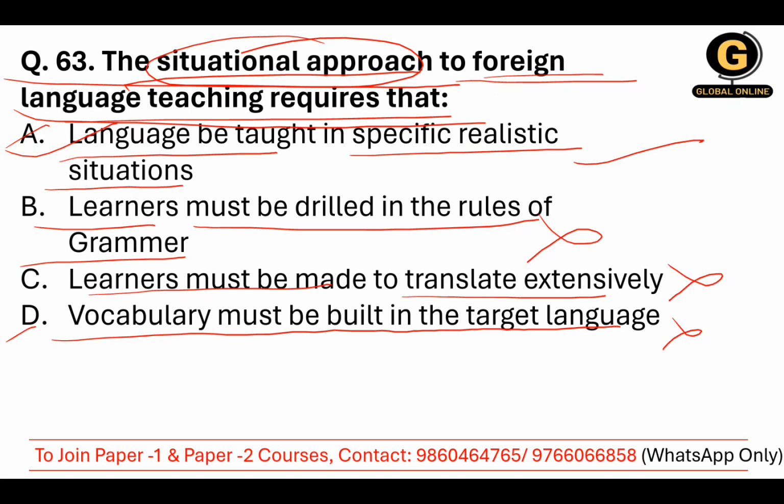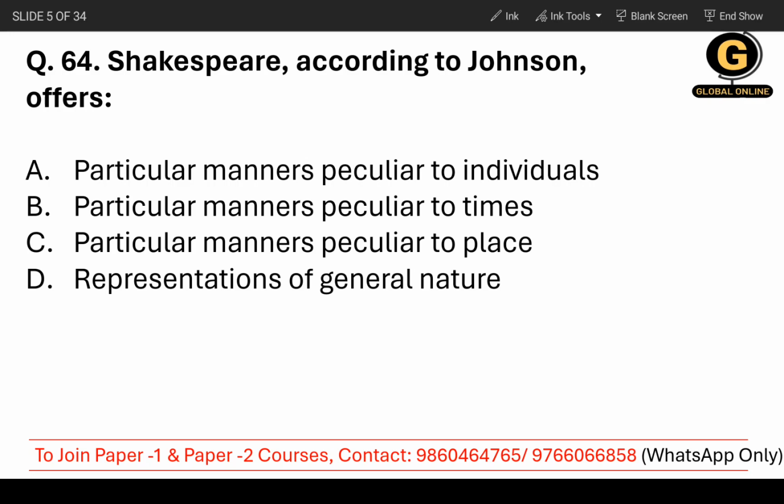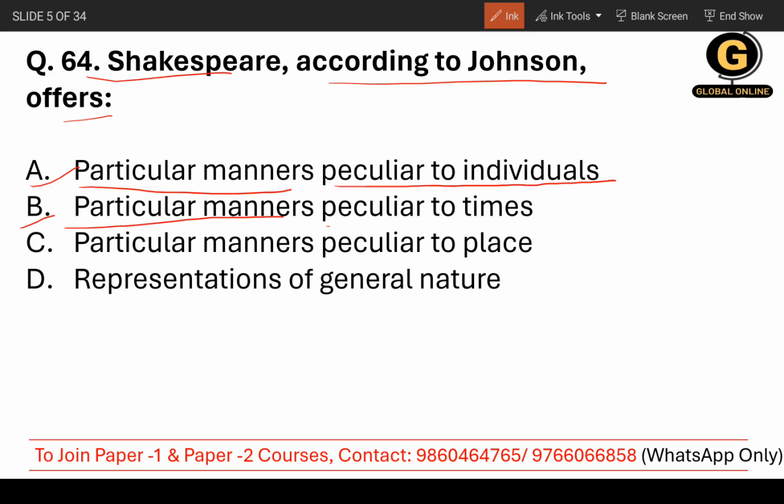Moving on to question number 64. Let me read it for you. Shakespeare, according to Johnson, offers. So according to Johnson, Shakespeare offers what? You need to answer. There are 4 options, as usual. First option, particular manners peculiar to individuals. Second, particular manners peculiar to times. C, particular manners peculiar to place. Or D, representations of general nature.